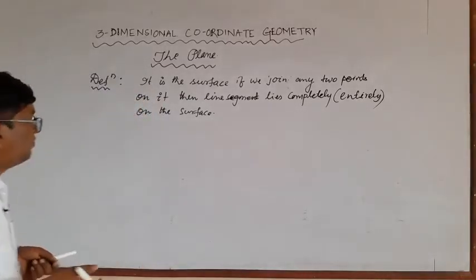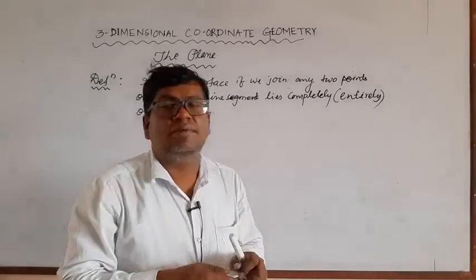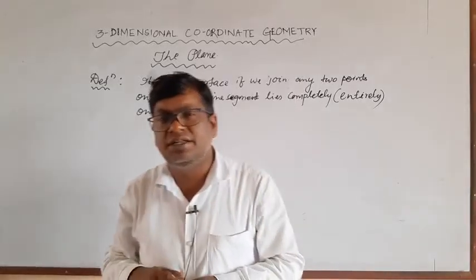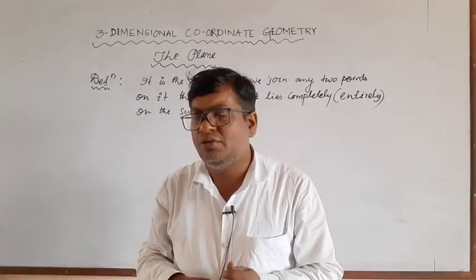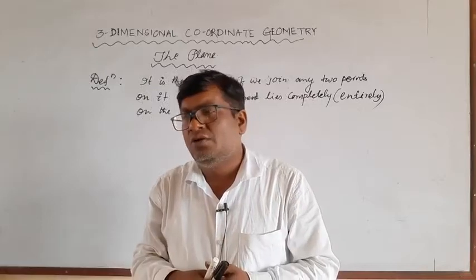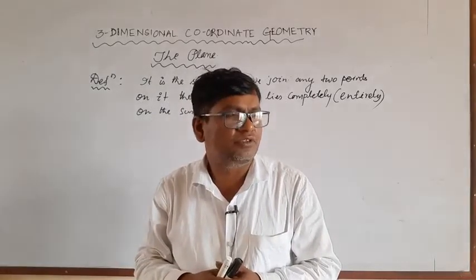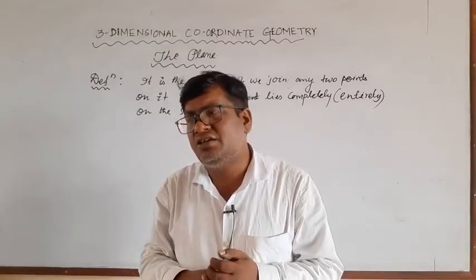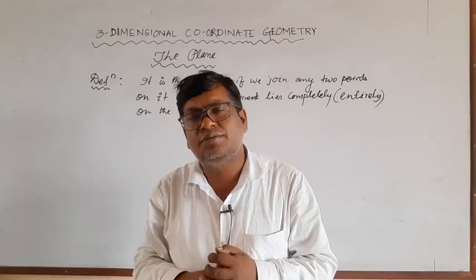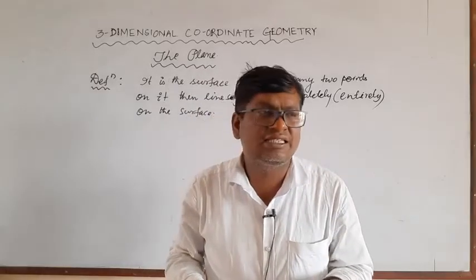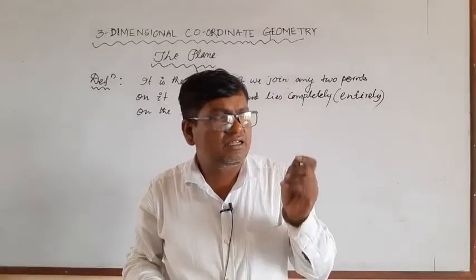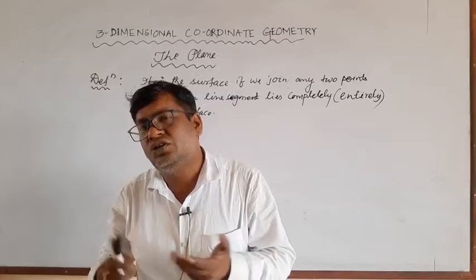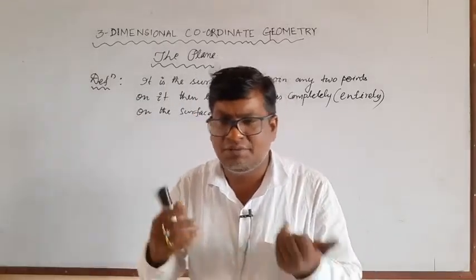Now, the equation of a plane. There are two forms of the equation of a plane. Number one is vector form, number two is Cartesian form. What is vector form? What is Cartesian form? The equation that contains vectors is called vector form, and the equation that contains the general point x, y, z is called the Cartesian equation of the plane.